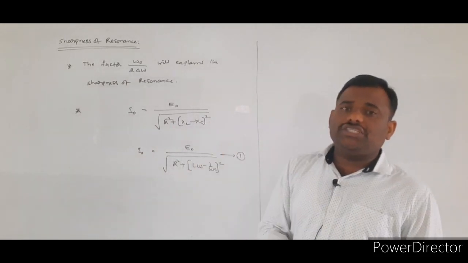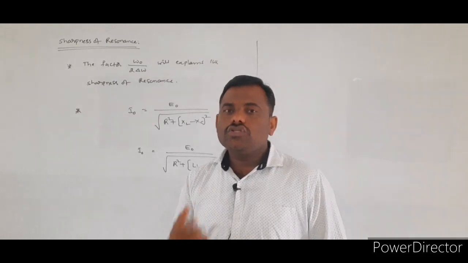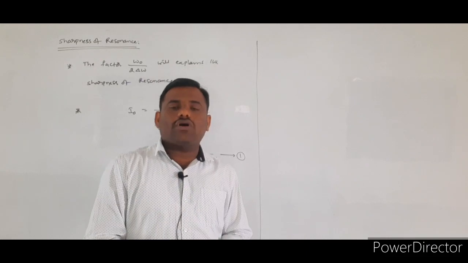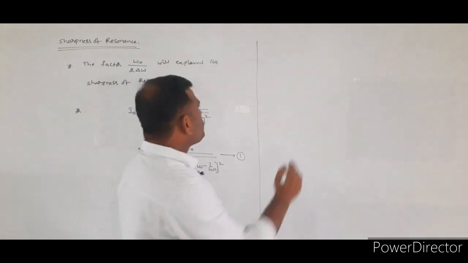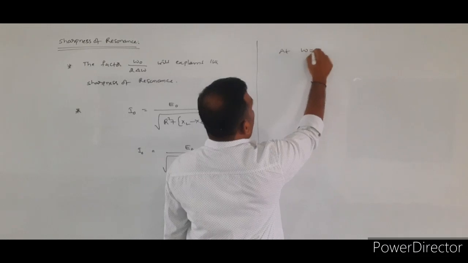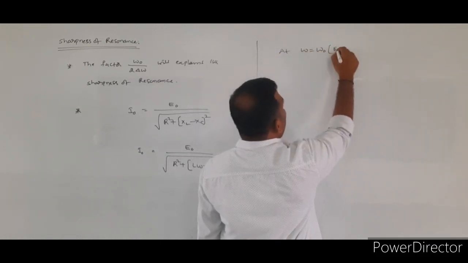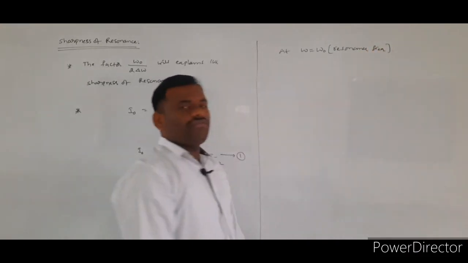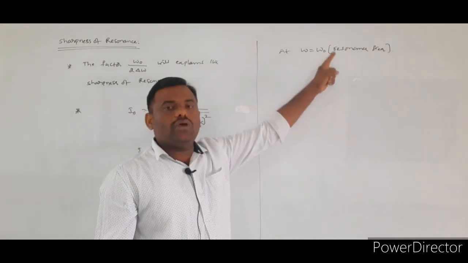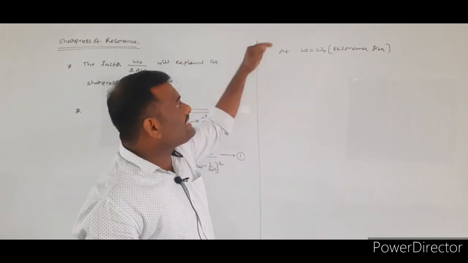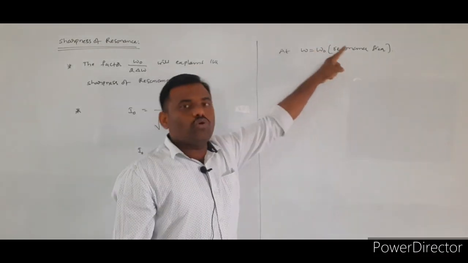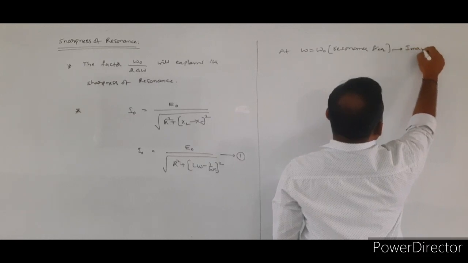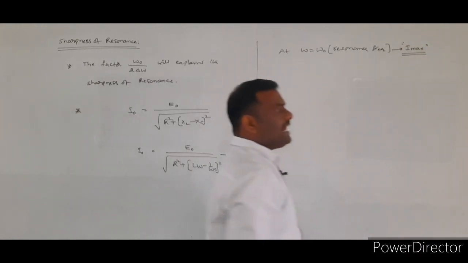So what is the resonance condition? We have to get the maximum current. The maximum current is obtained at a particular frequency, and that particular frequency is called the resonance frequency, at omega is equal to omega naught. Already we derived the formula for the resonance frequency: omega naught is equal to 1 by under root of LC. At omega is equal to omega naught, the current becomes maximum in the LCR circuit.